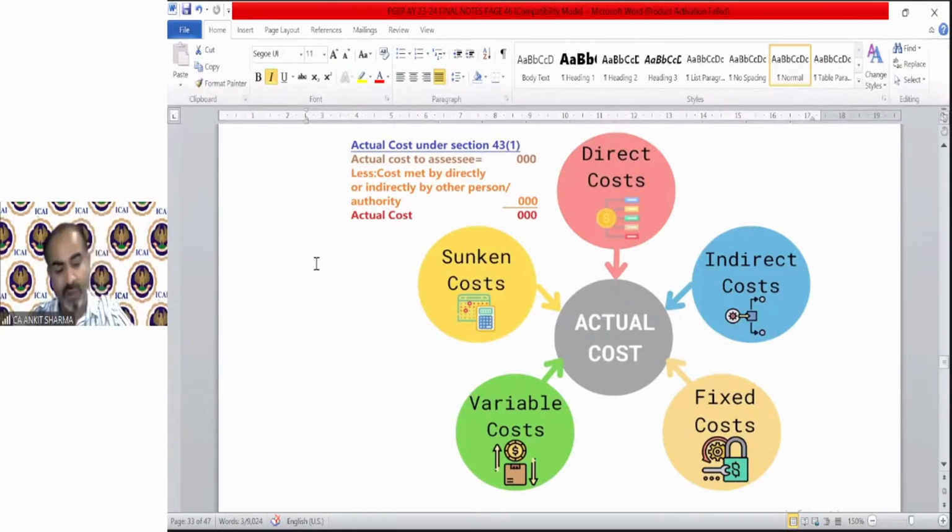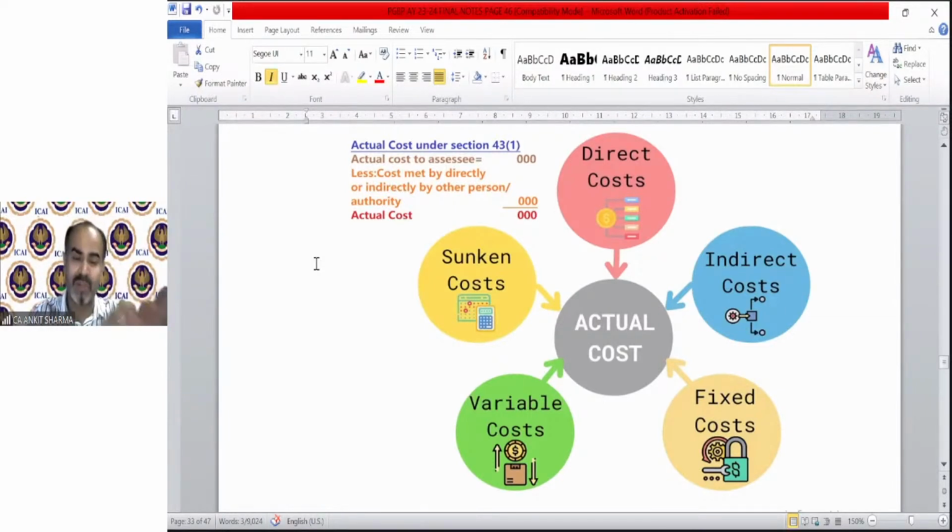So what is actual cost to claim depreciation, or what is the actual cost to show in the books of account for income tax purpose? That we are going to discuss it. And income tax said 2 lakh will be the cost to you, because the actual cost means actual cost to assessee. If you got that machine free of cost, due to some policy of the company, you are some special customer for them, or the 100th anniversary of that company, and it has a policy that they will give 10 machines free to the customer, and you are one of them.